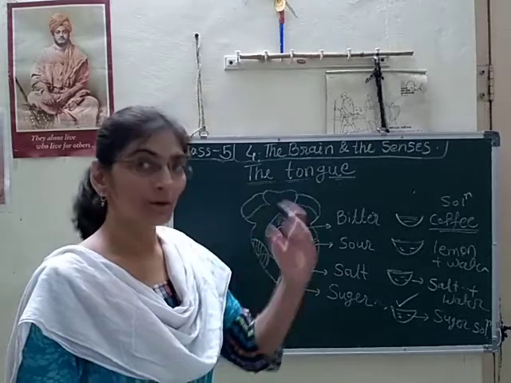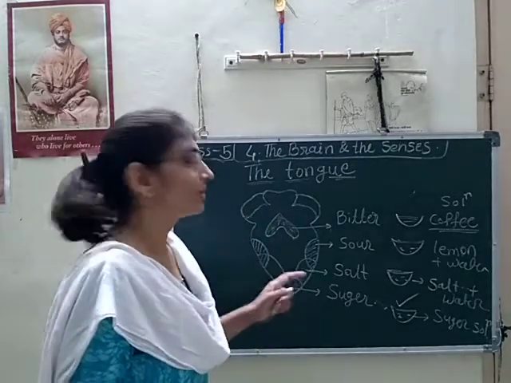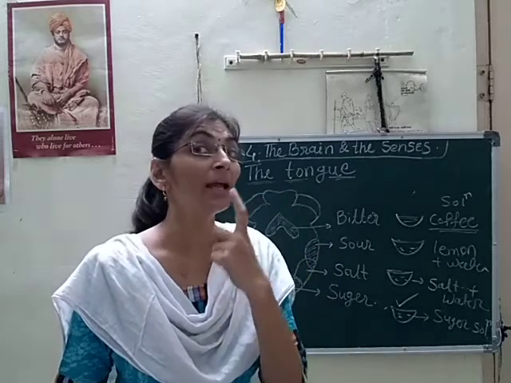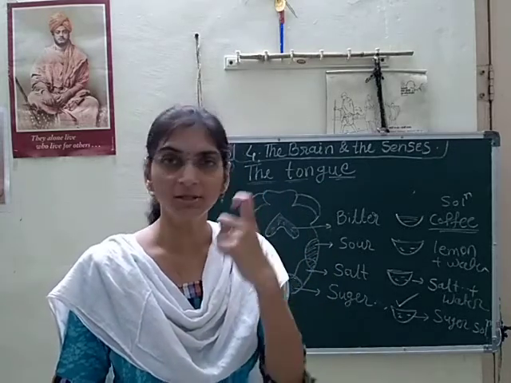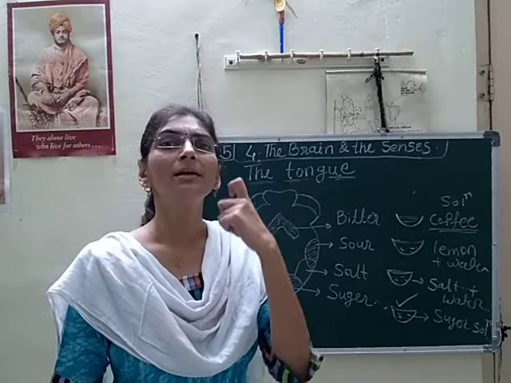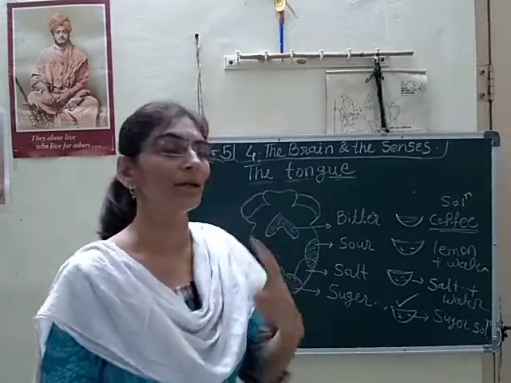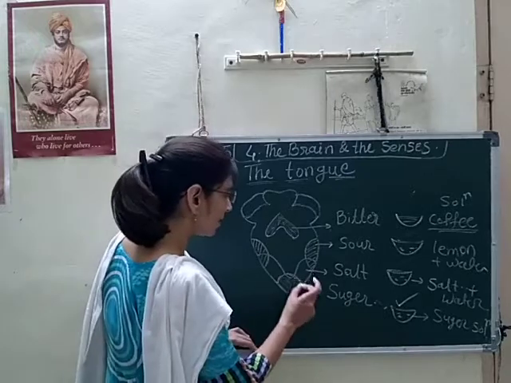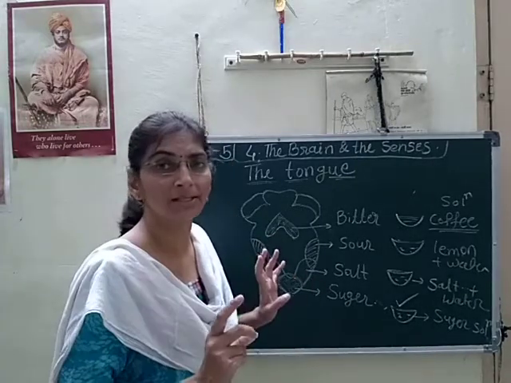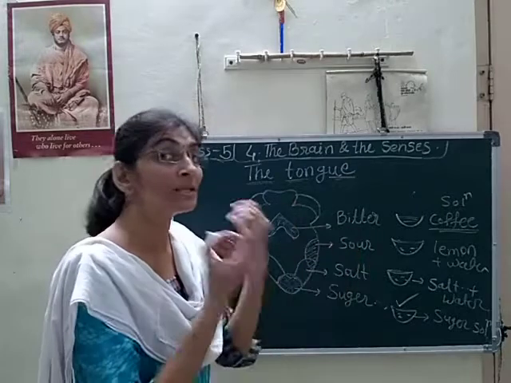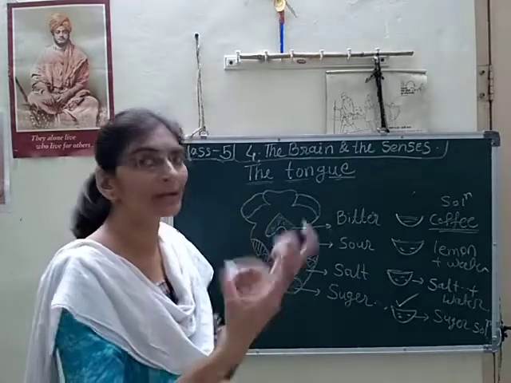You have to observe that you will get the taste of sweetness at the tip of your tongue, mostly at the tip only. The receptors present in this area are able to receive the sensation of sweet taste.